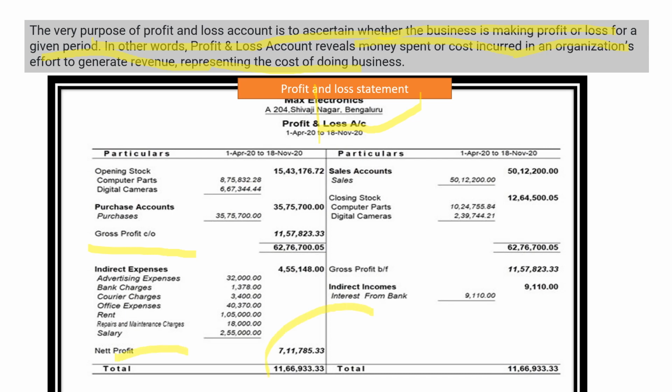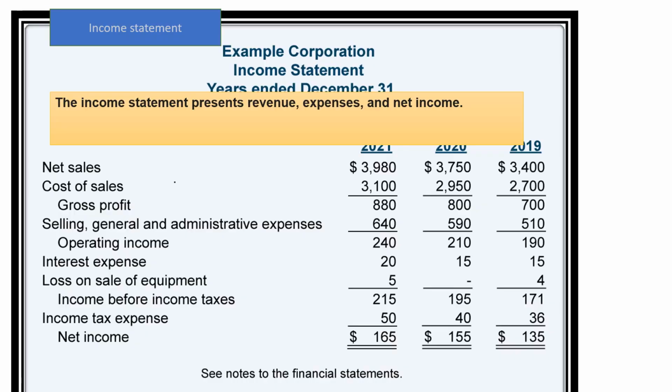Depending upon this gross profit and net profit, you can come to know about the current financial position of the company as well as the current liquidity position, whether the company is in a state to meet its day-to-day obligations or expenses of the business. Next, you have the income statement.